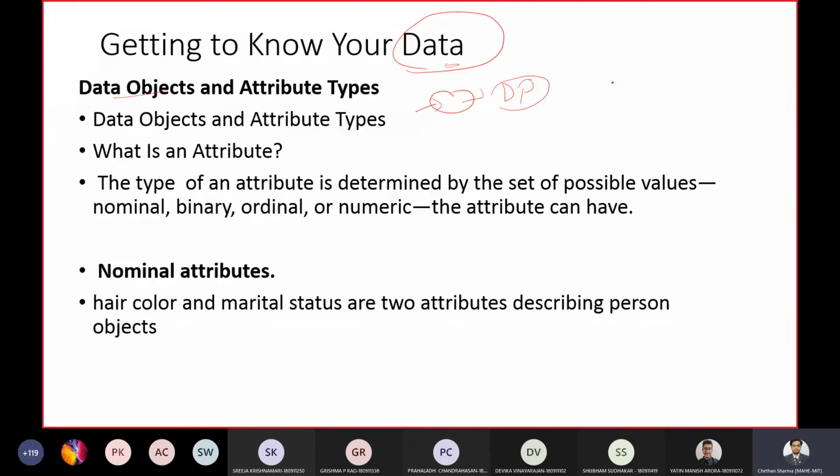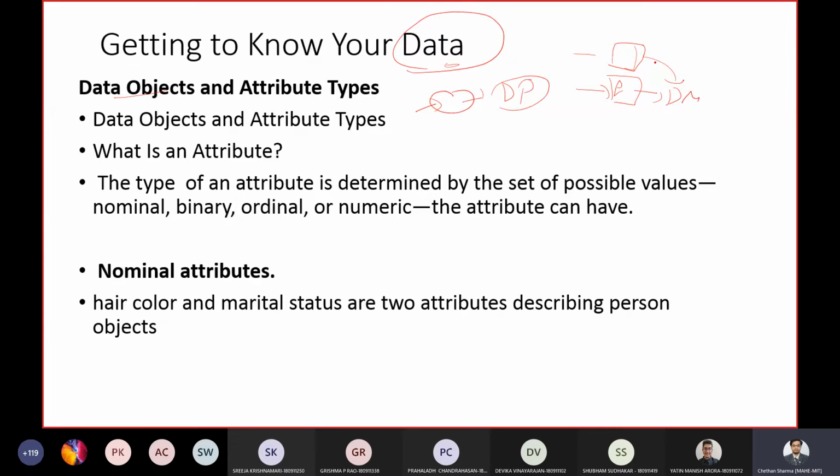You have to pre-process the data so that it is brought into a format which can be used for data mining. You cannot straight away use the data for data mining as it is. It has to be converted into a particular format. Pre-processing can be cleaning, integration, and selection.